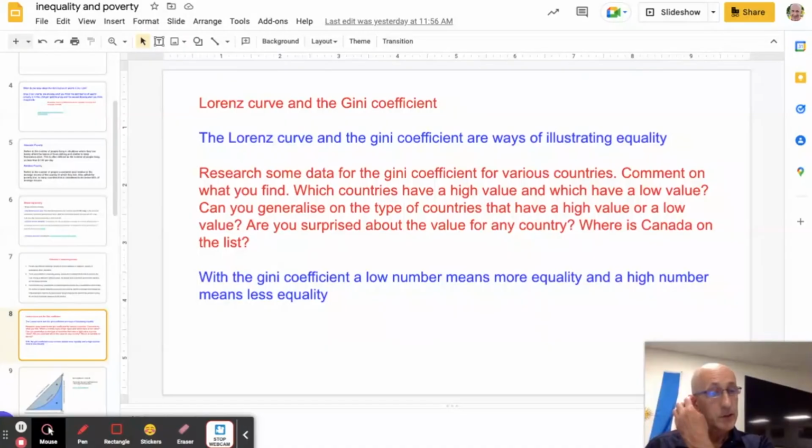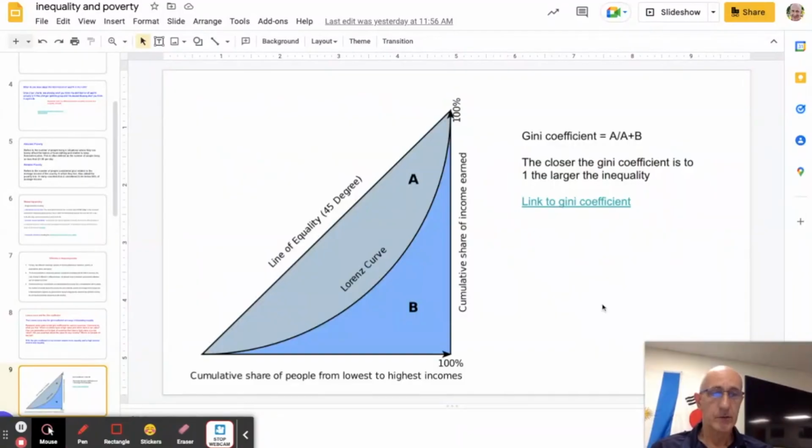We can measure and illustrate the level of inequality in a country, and we use something called the Lorenz curve and the Gini coefficient. Standard level students just need to know what it looks like. Here is the Lorenz curve. What we show on here is the share, percentage of people along the bottom and their share of income earned up the side here. And so a 45-degree line is the line of equality.